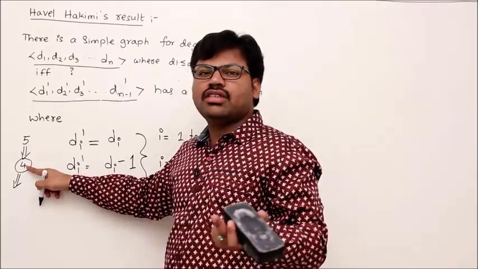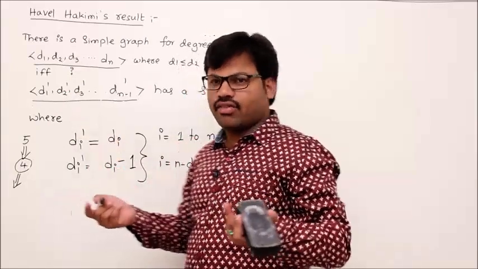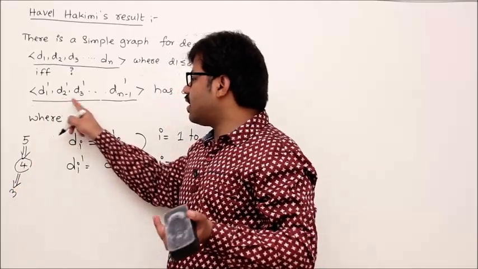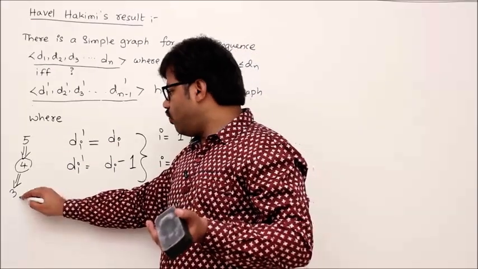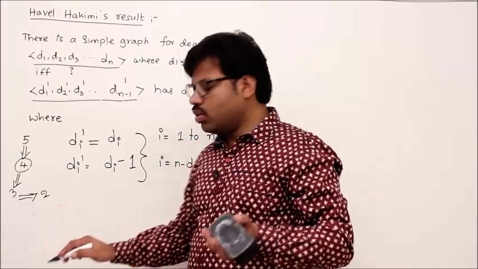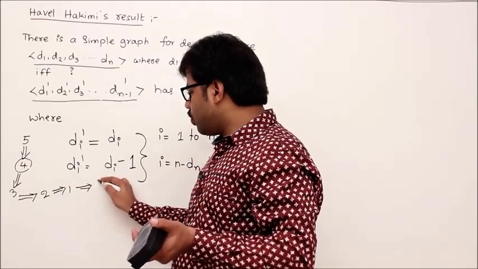We say graphic means it has a graph. Then this integer sequence is graphic if and only if the newly constructed sequence of length 3 is graphic. So if you use Havel-Hakimi again, you can reduce this problem to 2, then 2 will be reduced to 1, and 1 will be reduced to 0.